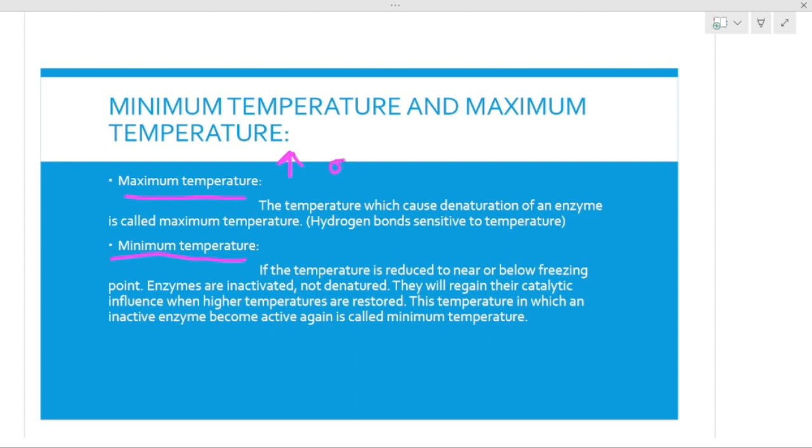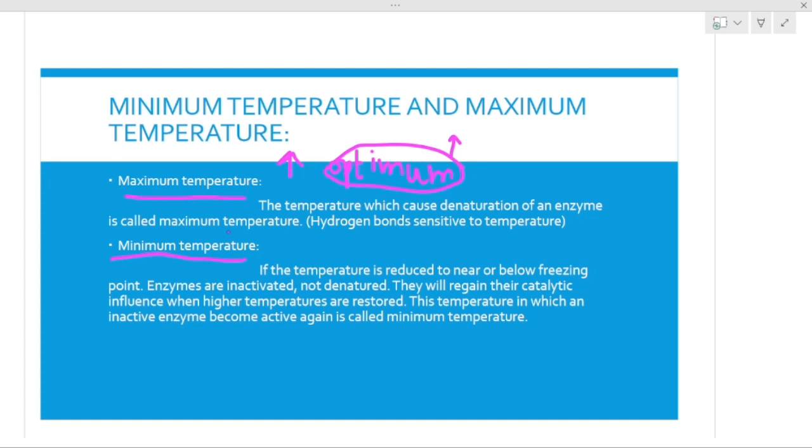If this is the optimum temperature and it has crossed the limit, the enzyme has denatured. The optimum temperature will cross the limit through an increase in temperature, right? So the temperature which causes denaturation of an enzyme is called maximum temperature.